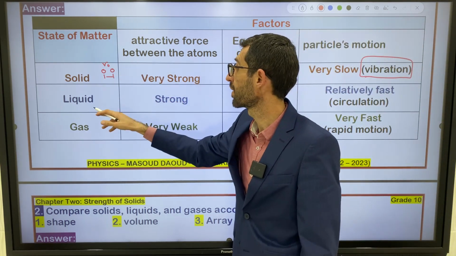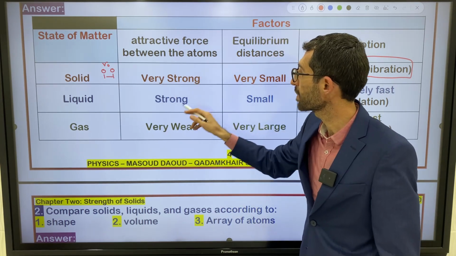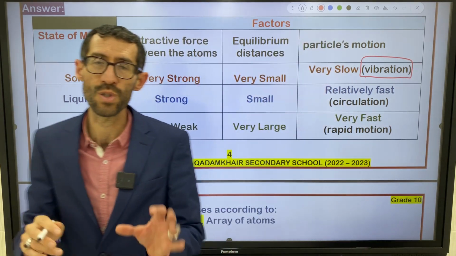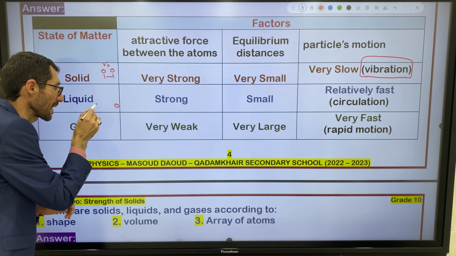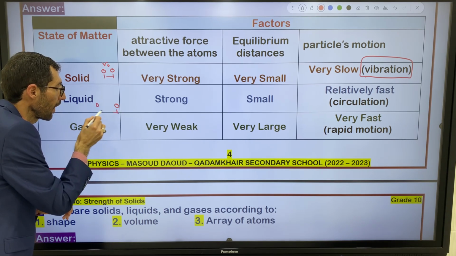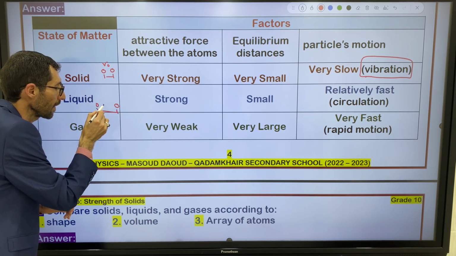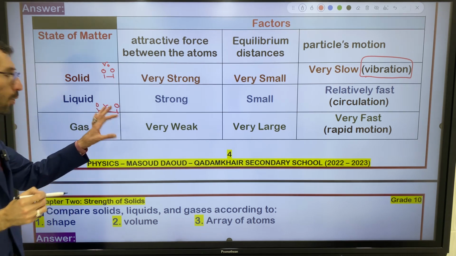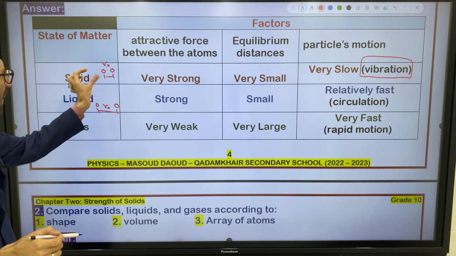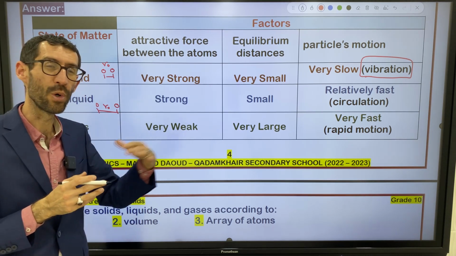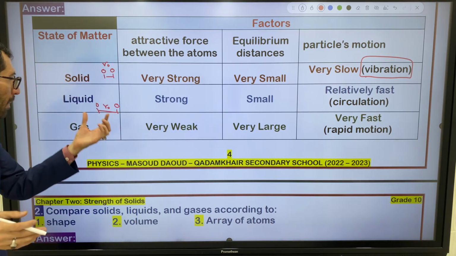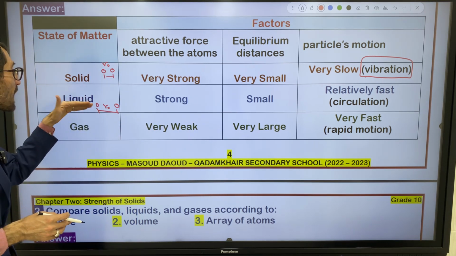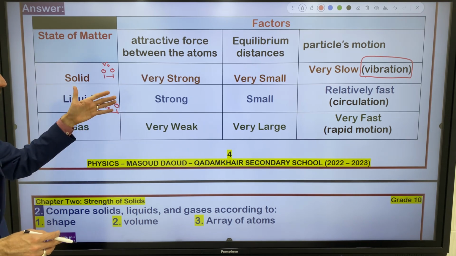What do you say about the liquid? Attractive force between the liquid particles is very close to solids in some features. Here I can say the equilibrium distance in liquid is a little bit more than the equilibrium distance in solid. It's very close to solid in traits.